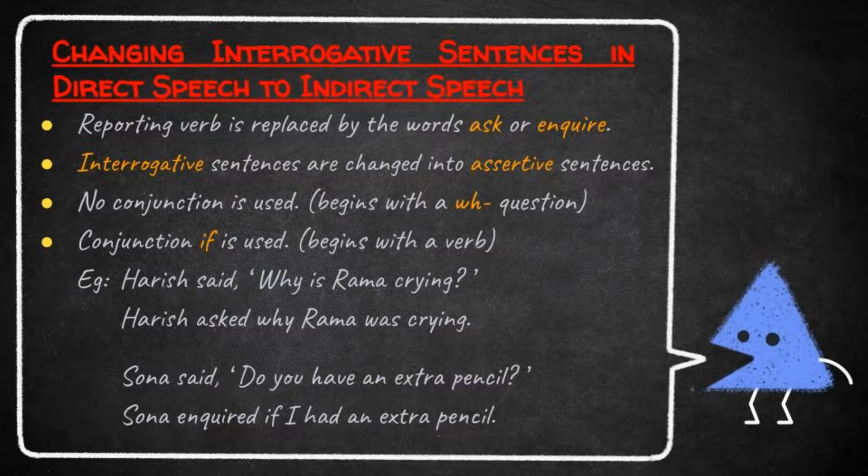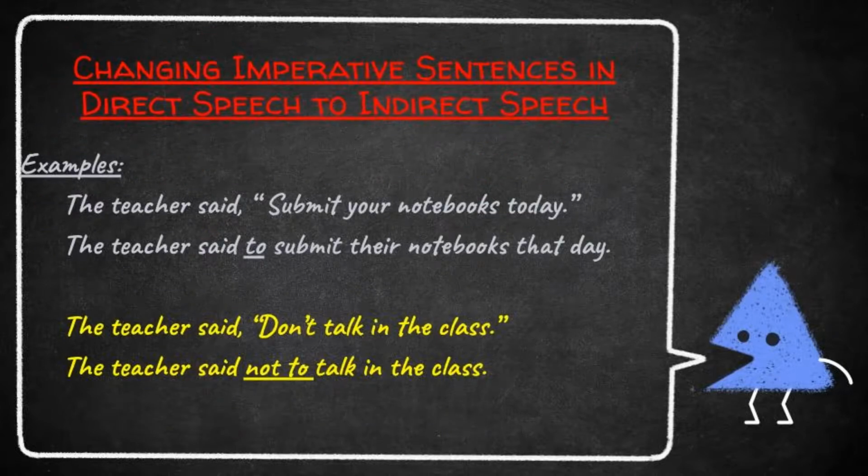Sona said, "Do you have an extra pencil?" This is direct speech and the question starts with a verb. So it is a yes or no question. For a yes or no question, we should add the conjunction if in the indirect speech. Sona inquired if I had an extra pencil. So here the reporting verb is replaced by the word inquired, and we added the conjunction if and removed all the punctuation marks.